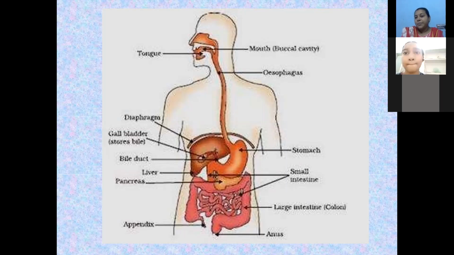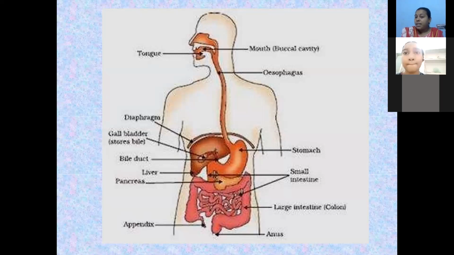Next, teeth. The teeth help in the breakdown of the food into simple pieces. We have four different types of teeth in our body: incisors, canines, premolars, and molars. All these different types of teeth help in the crushing, grinding, and tearing of the food in the mouth itself.